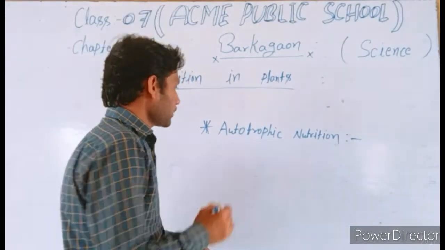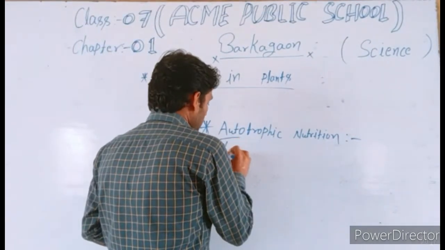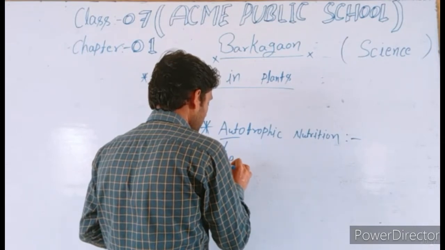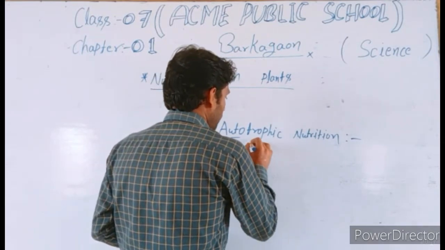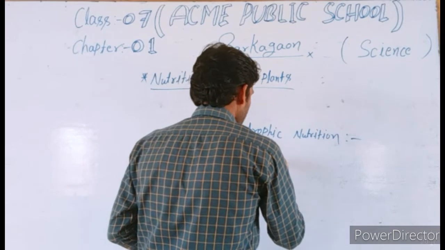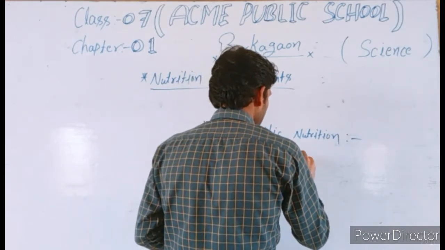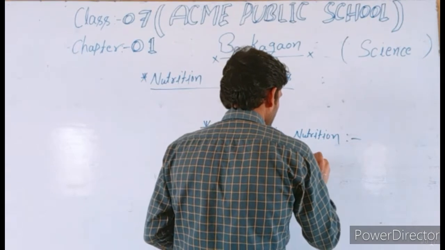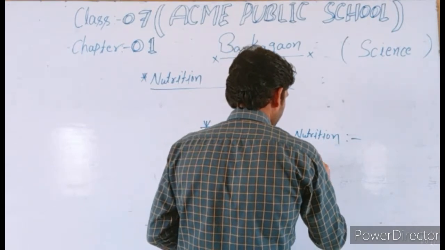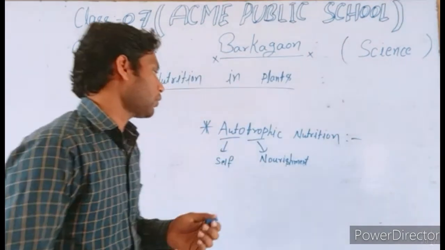Let's try to understand. Auto means self and troph means nourishment. So that's why we call it autotrophic nutrition.